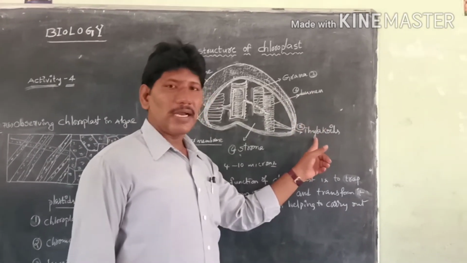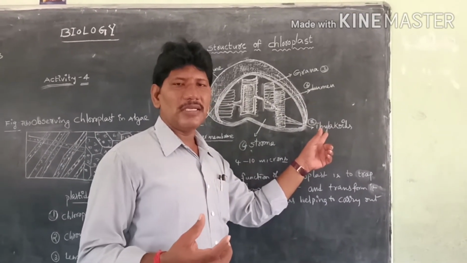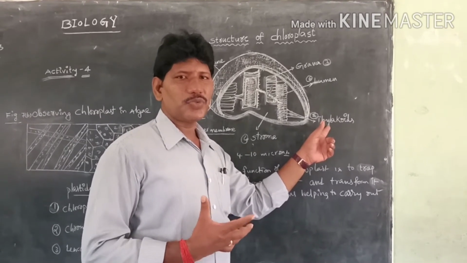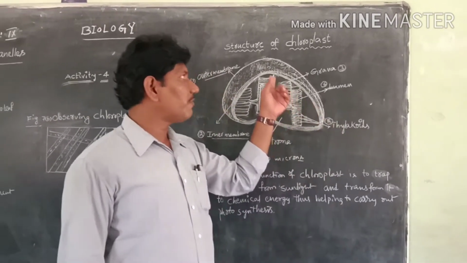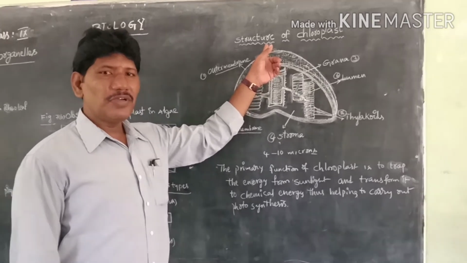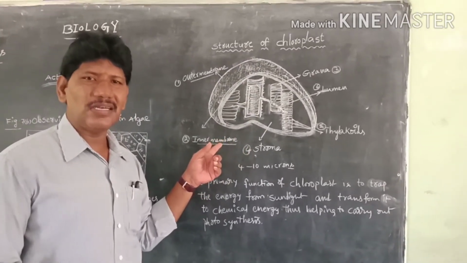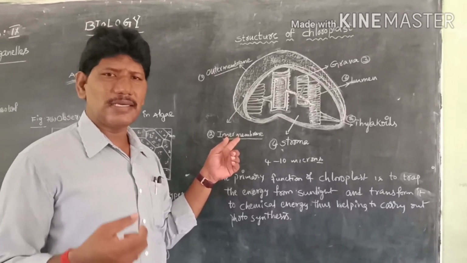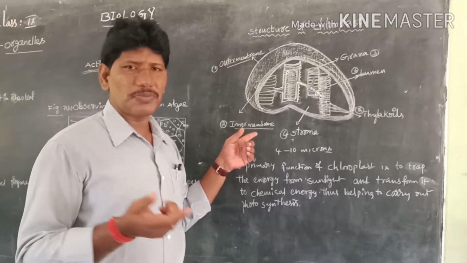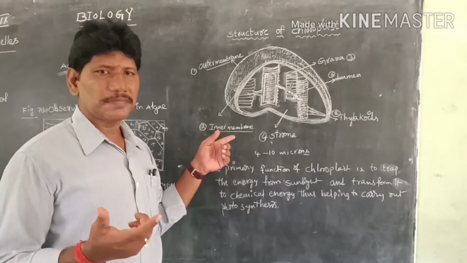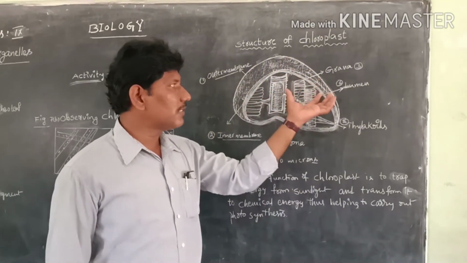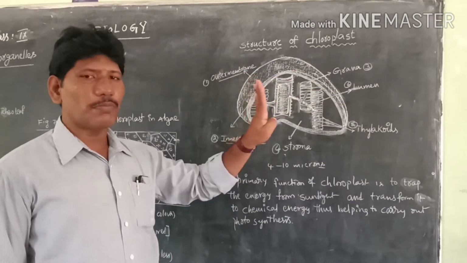What do you mean by thylakoids? The arrangement of grana is called grana thylakoids. Once again I repeat, the structure of chloroplast in the diagrammatic representation appears in different shapes, like a disc, oval, or pear shaped structure. It seems to have only four major parts.